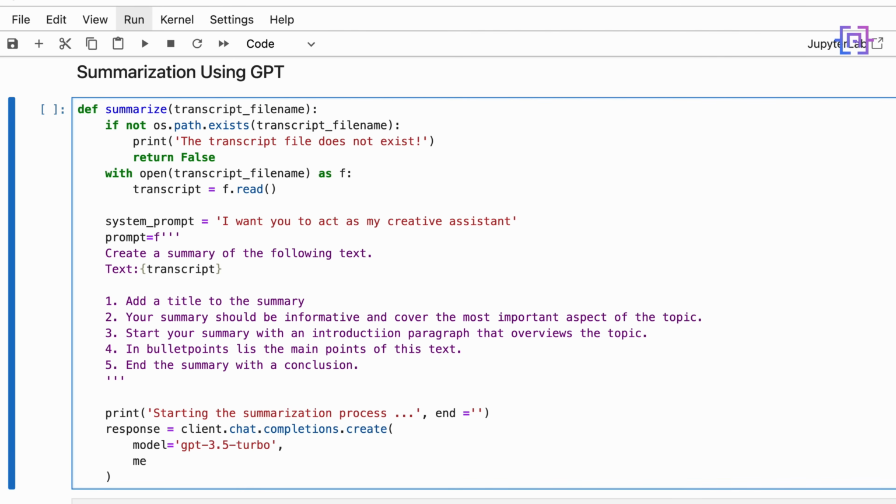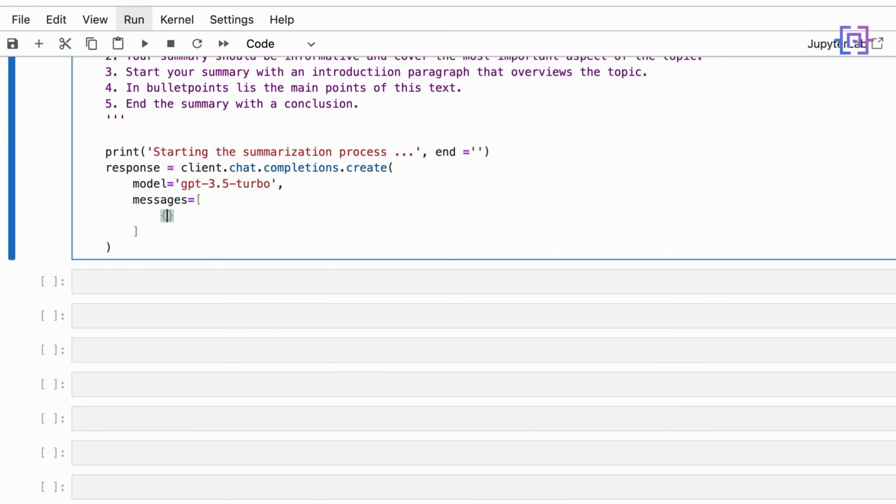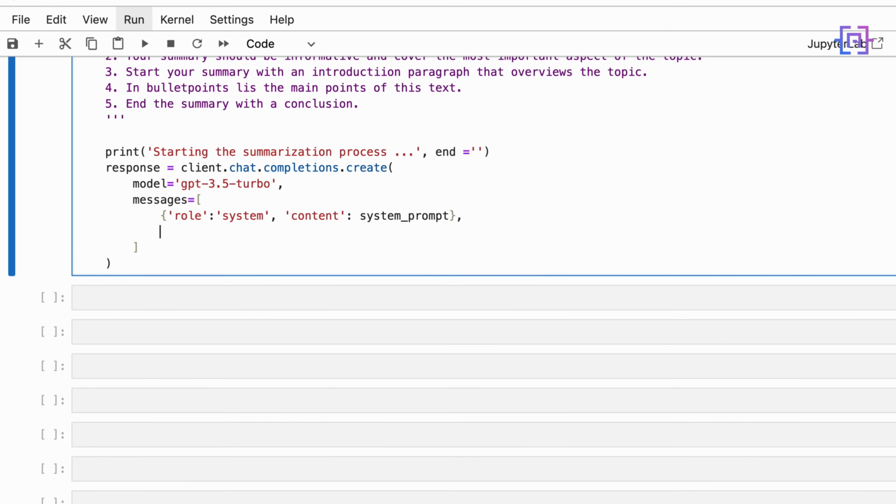And here we are going to pass the messages equal. Let me just scroll. First, we are going to pass the role of the system, and the content is going to be the system prompt. Second is the user prompt.